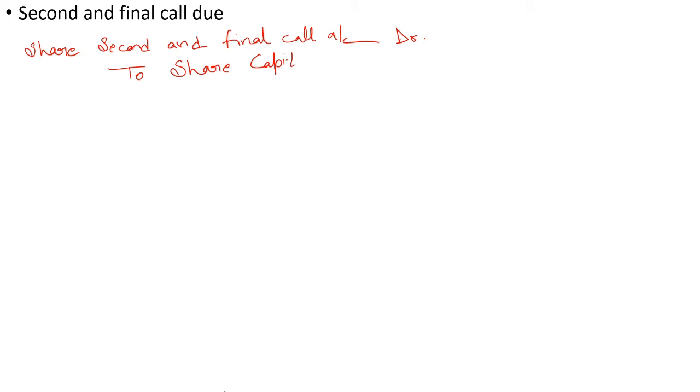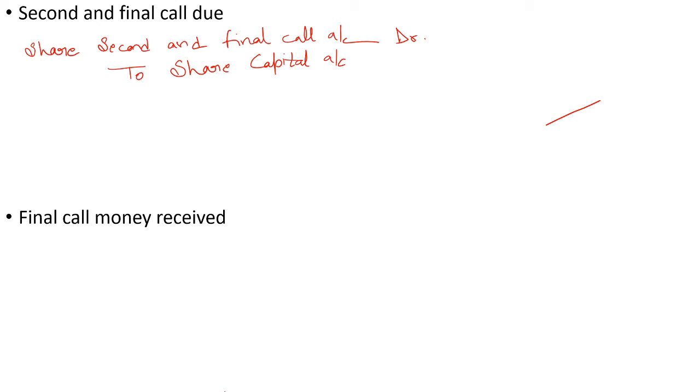Next journal entry is when second and final call becomes due. Which account will be debited? Share second and final call account debited to share capital account.